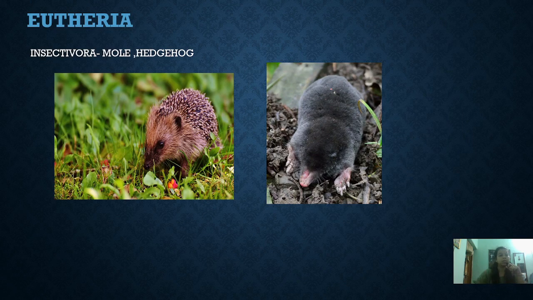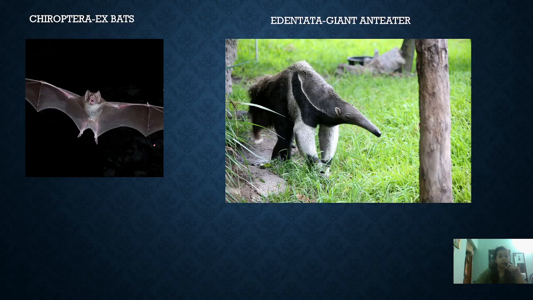First is the Insectivora, which includes the moles and the hedgehog. Why are these called Insectivora? Because they are insect eating. The snout region is pointed so that they can dig, and mainly they live in burrows or in the soil, and they eat mainly insects. That's why they are called the Insectivora.